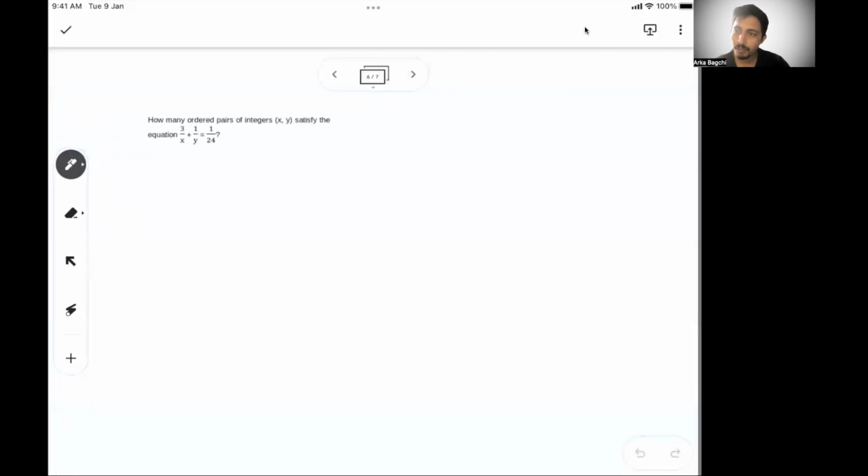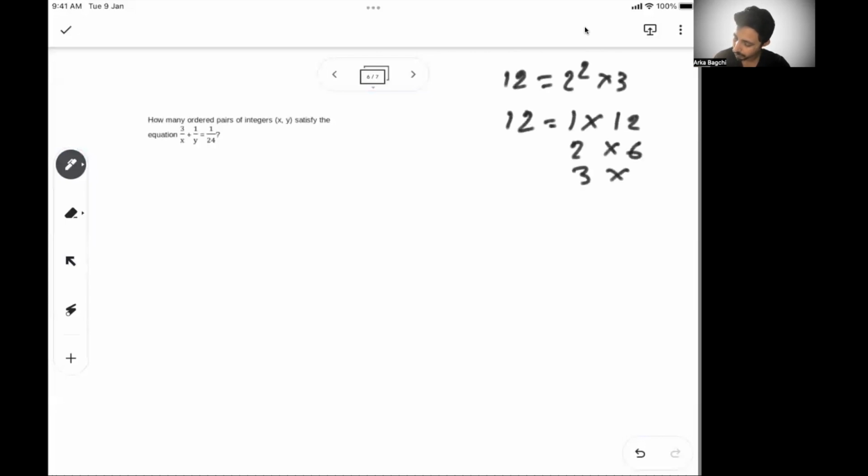It's a simple problem, but there is an ordered pair. Similar to the past problem, but they said it's an ordered pair and there is no requirement that the integers be positive. So what is meant by an ordered pair? If you see the 12 example, 12 is 2 square into 3. I can write 12 as 1 into 12, 2 into 6, 3 into 4, 4 into 3, 6 into 2, 12 into 1. In all these ways, I can write 12.